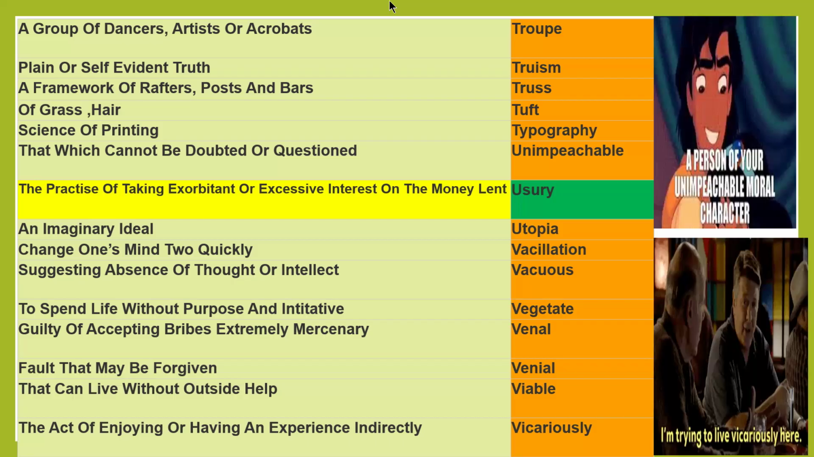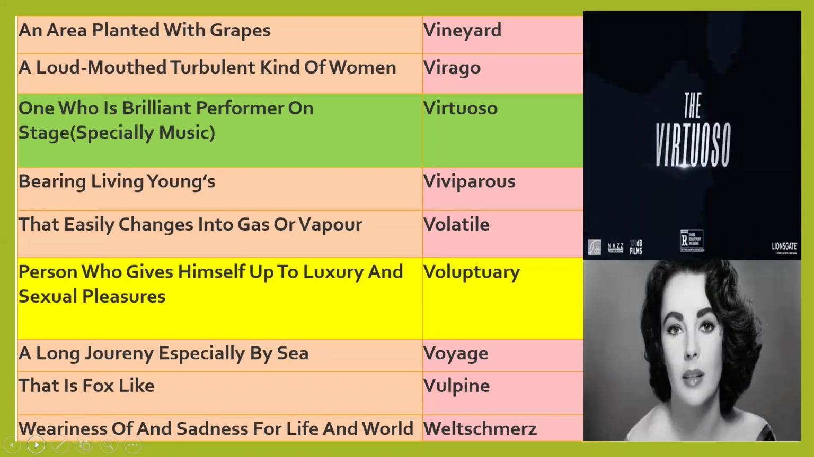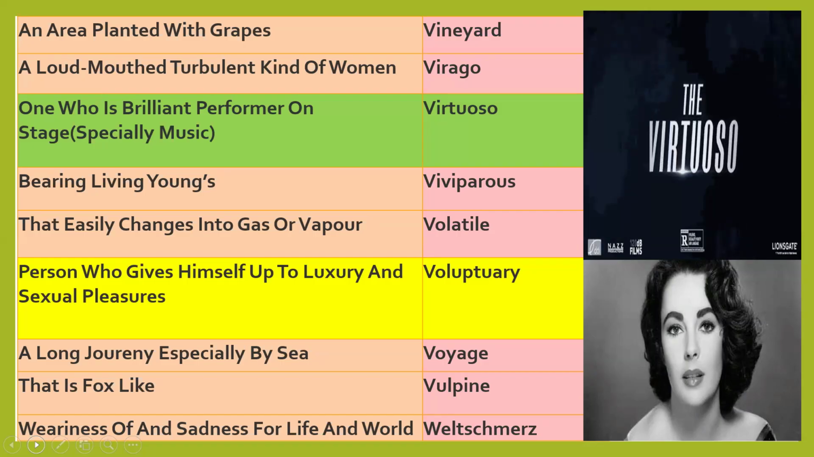Vicariously, the act of enjoying or having an experience indirectly. Enjoying something or having an experience indirectly is vicariously. Indirectly, you are enjoying anything or experiencing something indirectly. That is vicariously. An area planted with grapes, vineyard. A loud-mouthed, turbulent kind of woman, virago.